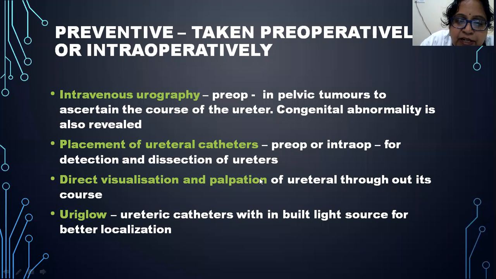Also, direct visualization and palpation of the ureter can be done throughout its entire course. Then Uriglow. Nowadays, ureteric catheters with an inbuilt light source are available in the market. We can introduce them into the ureters, and once they are inside the ureter, they will glow, and the course of the ureter can be very clearly seen for better localization. This Uriglow technique is nowadays used mostly in case of total abdominal hysterectomy through laparoscopy.